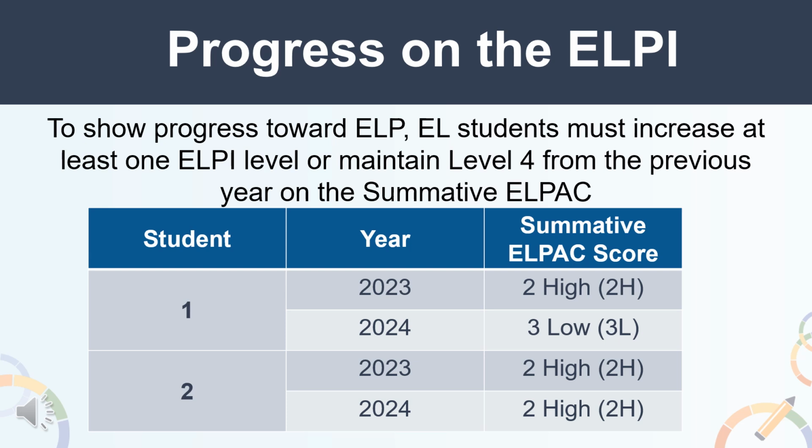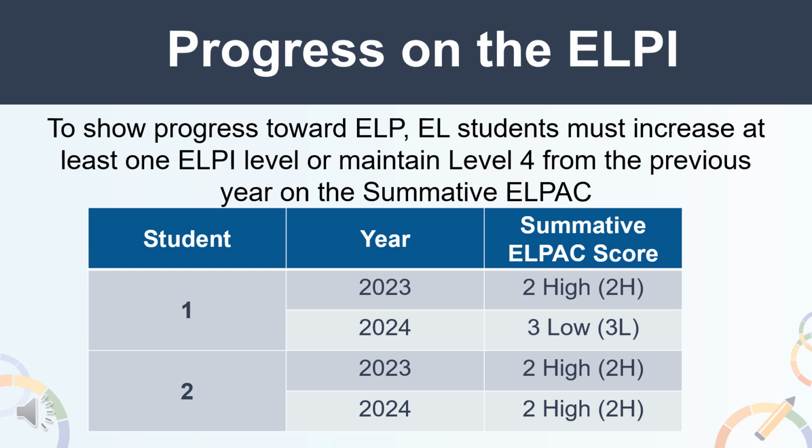To show progress towards English language proficiency on the LP, EL students must increase at least one LP level from the previous year or maintain a level 4 from one year to the next. Let's demonstrate through two examples.